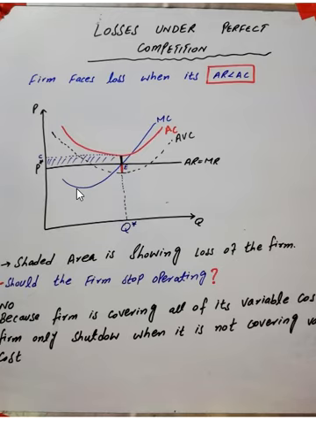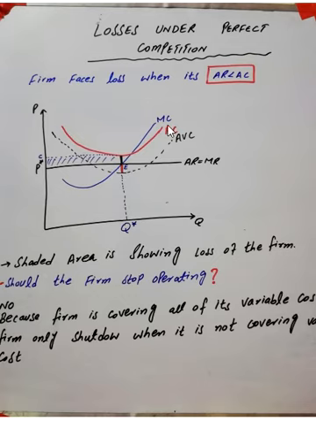So first we find the optimum quantity. The optimum quantity exists where marginal cost equals marginal revenue. So here we find the optimum quantity, and as we know, the condition for losses under perfect competition is when average revenue is less than average cost, or when average cost is greater than average revenue. So we will make average cost above this price level.